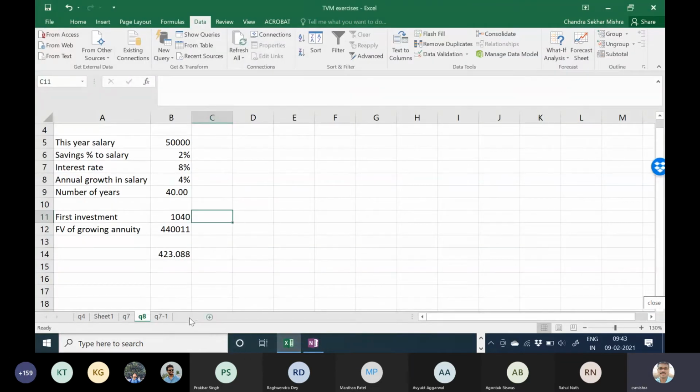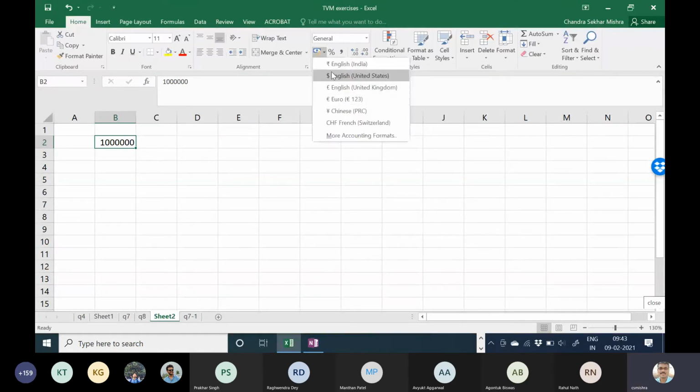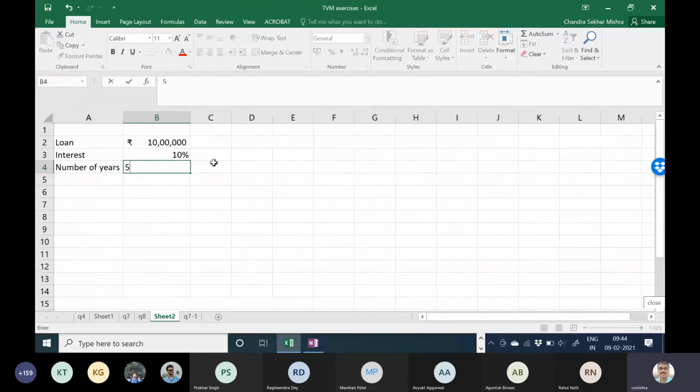What is the amount of loan? 10 lakh rupees. 10 lakh, na? Right. Okay. Loan amount. Interest how much? Interest rate? 10%. Number of years? How many? 5. Very good. So what is my annuity?